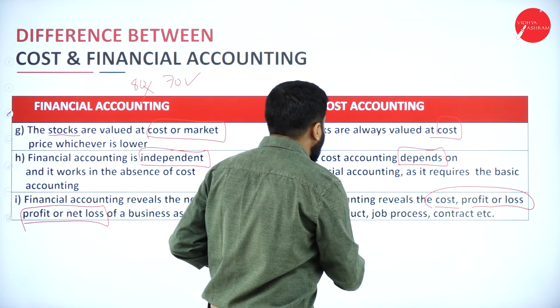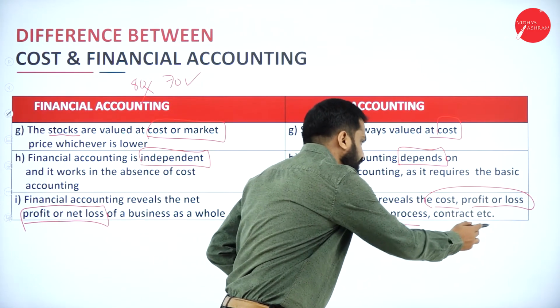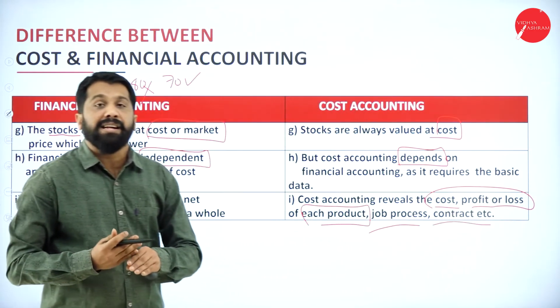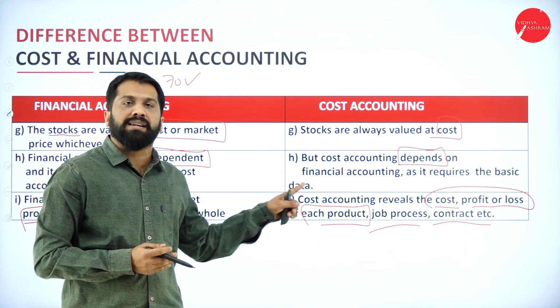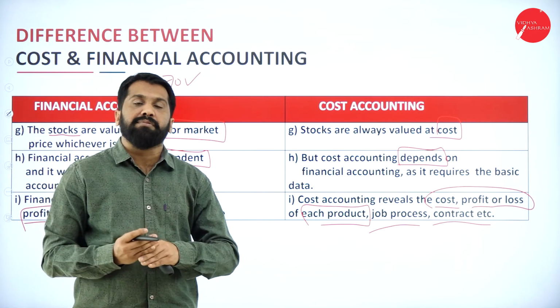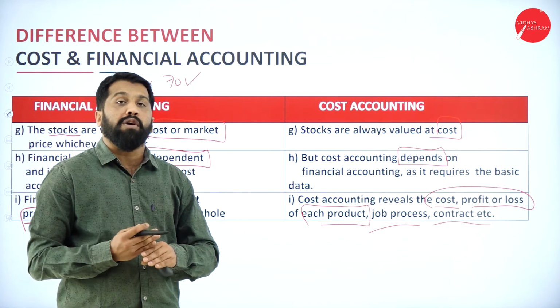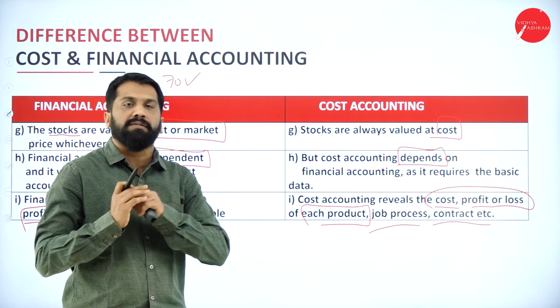Next, financial accounting reveals the net profit or net loss, but cost accounting reveals the cost, profit or loss of each product, job, process, contract, etc. It gives individual information. Remember, in financial accounting, it will give you net profit or net loss, but in cost accounting, it will give you profit and loss of each individual product.